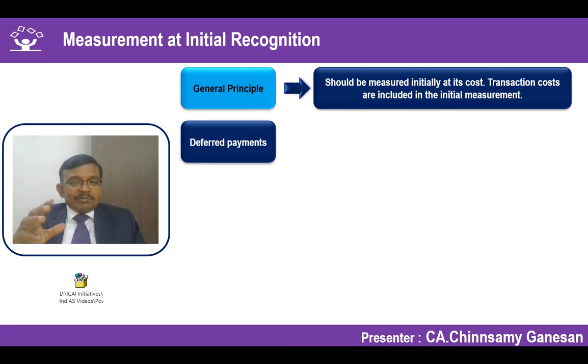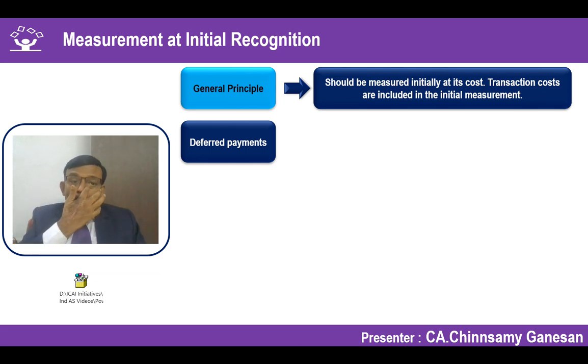Suppose it's a deferred payment, I purchase an investment property, but the payment towards that investment property will be done beyond the normal credit period, over a period of time, 2 years or 3 years. What we have learned already, the implicit interest should be unwound, and that portion should be treated as part of your finance cost.